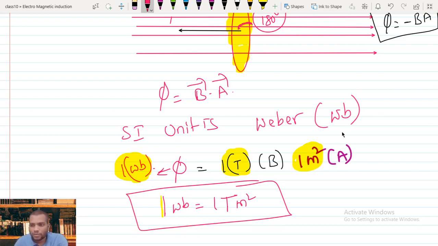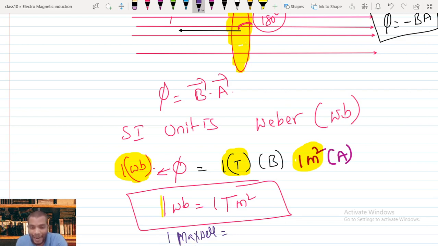When it comes to CGS units, we have CGS units also. In CGS units, the flux unit is Maxwell.